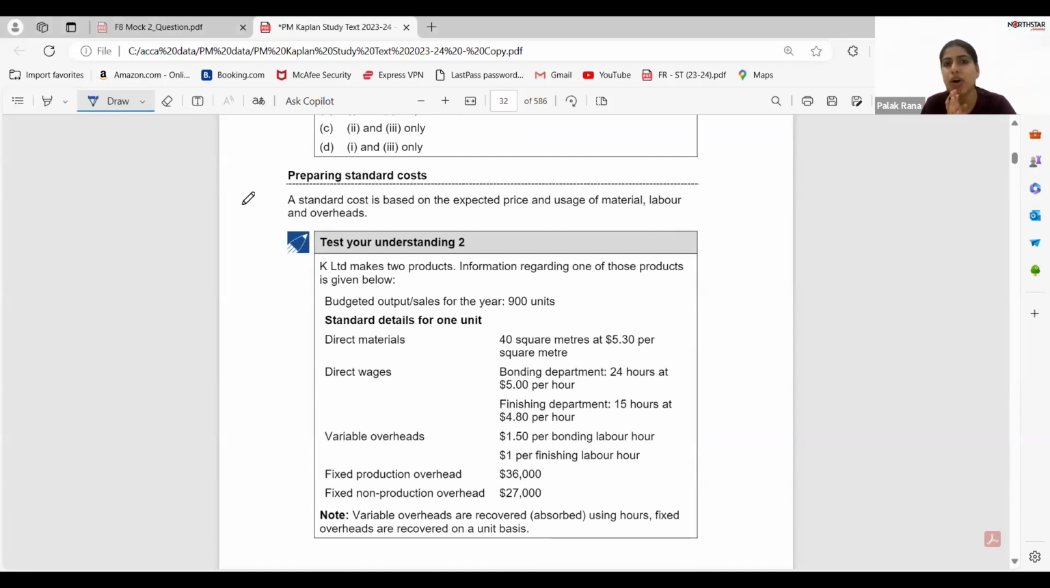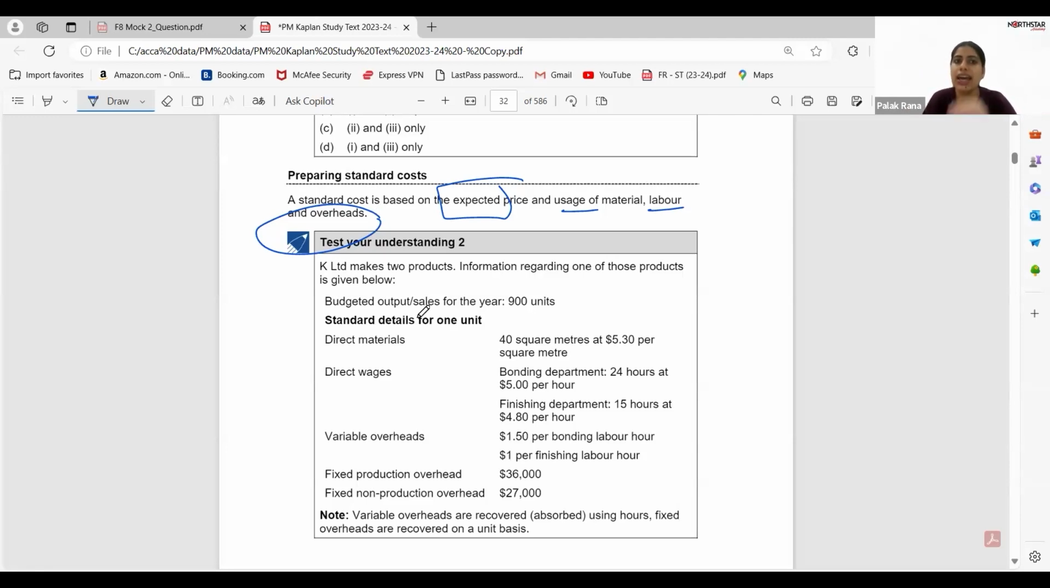Next is prepare standard cost. So basically the standard cost is based on the expected price and usage of material, labor and overhead. Basically with the help of standard costing, you just have to record. Costing is such an easy paper as compared to other papers. The question maker is telling you what you have to do. You just need to understand how to read the question. It is seriously very easy. There is no specific format, no standard, no numbering, just multiplications of the data which they have provided you.